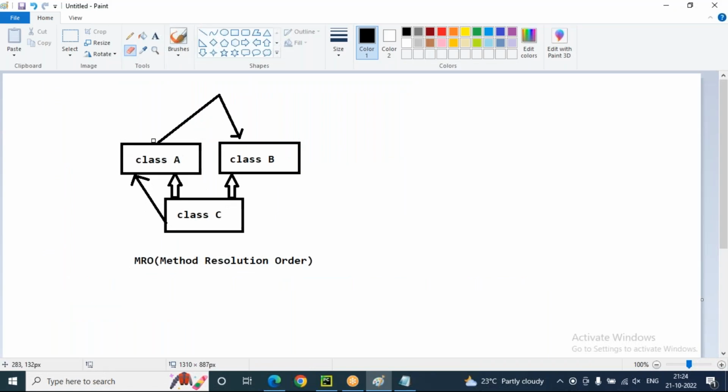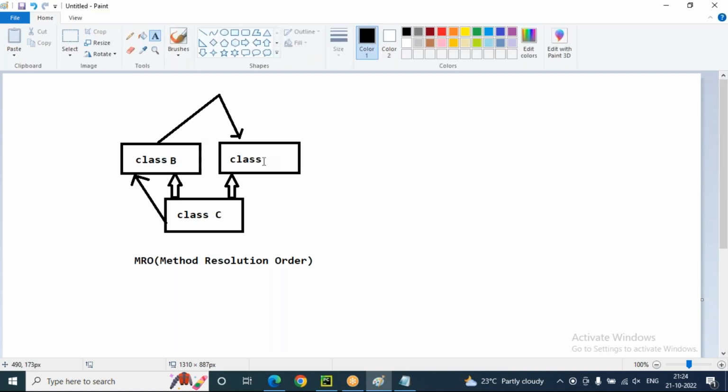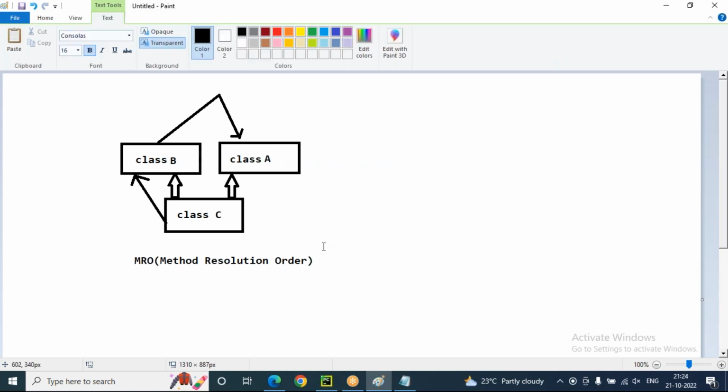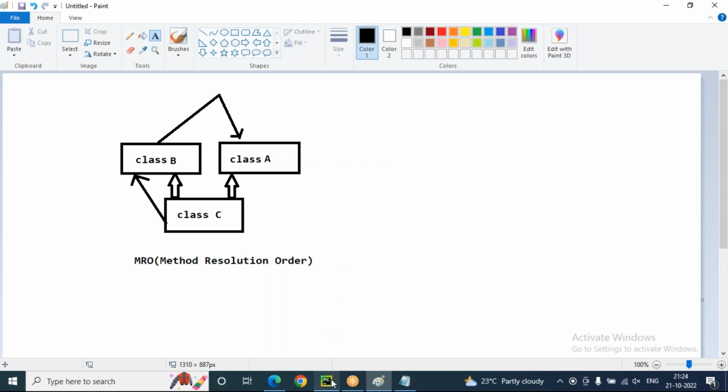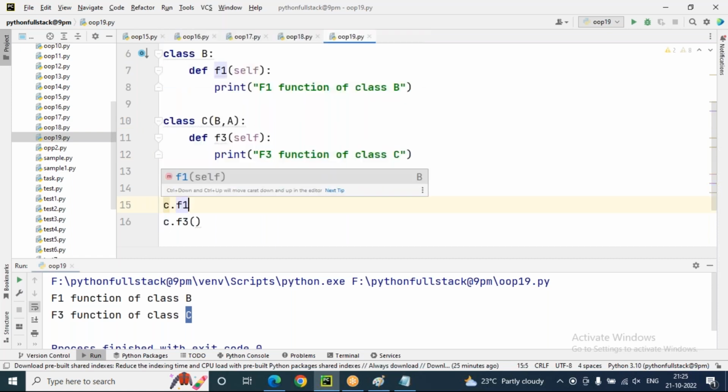No, we are only changing this. In place of A, we are changing to B. In place of B, we are changing to A. So the order is perfect. First order is B only, then the next order is A, like this. Got my point? So B comma A means first priority is B, so C dot F1 gives B's F1 only.